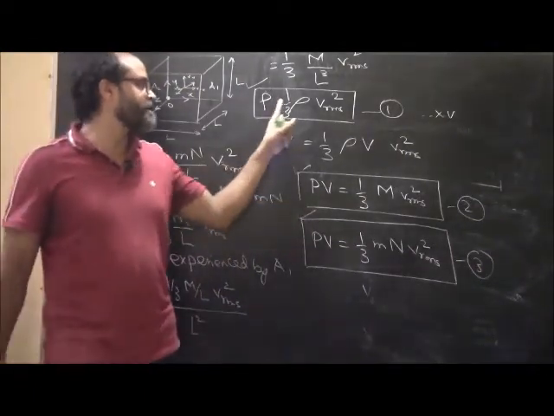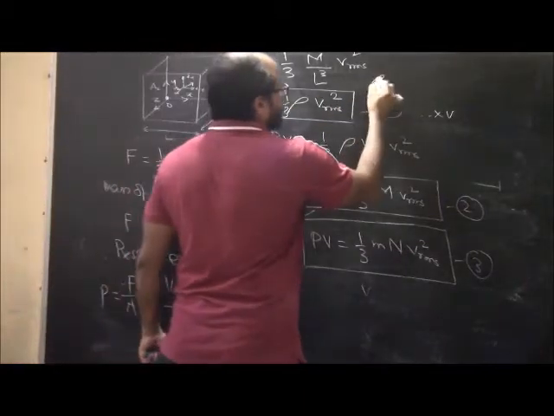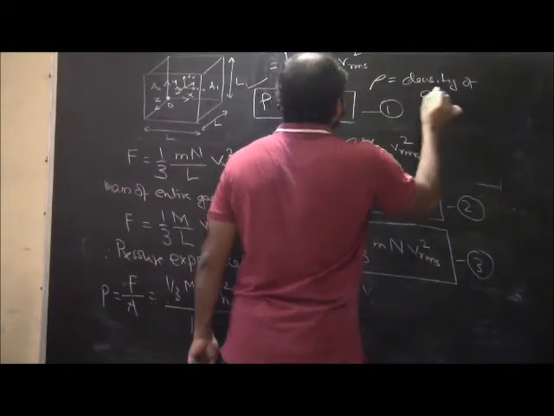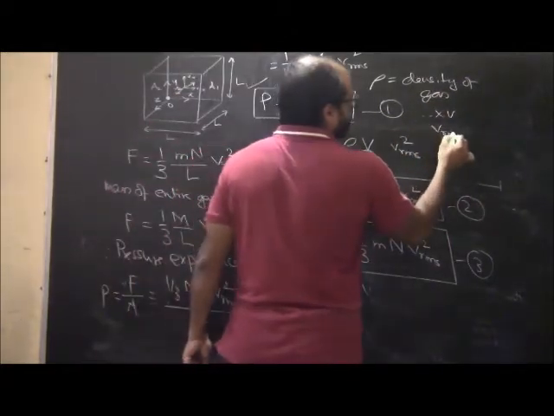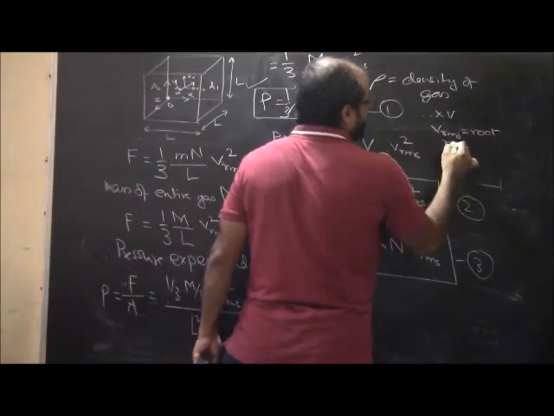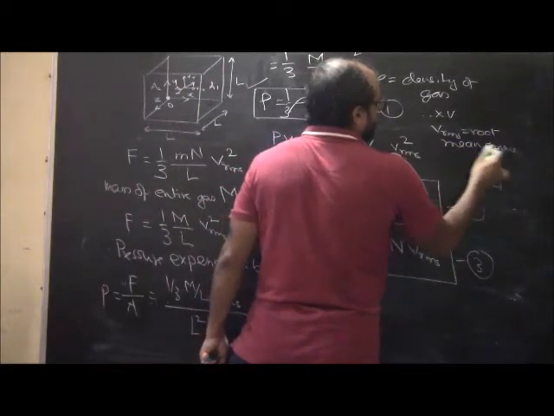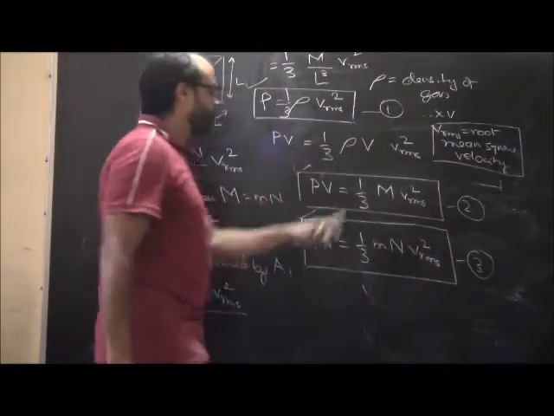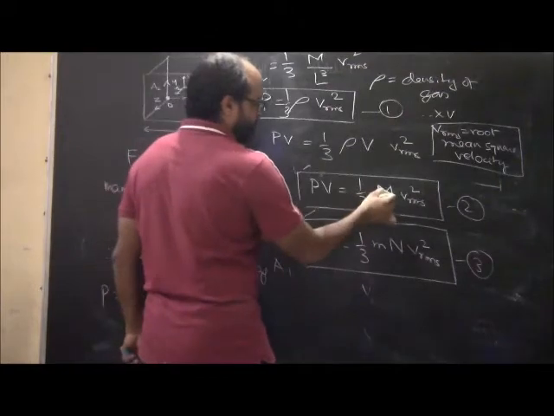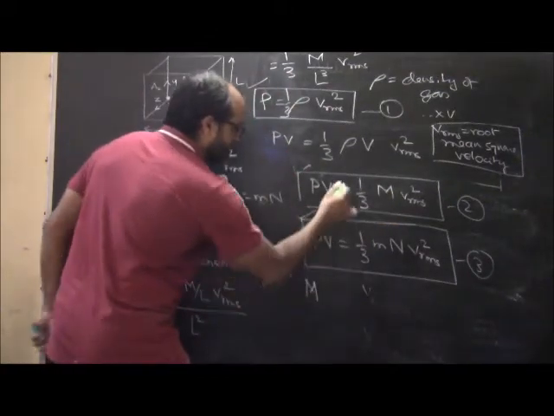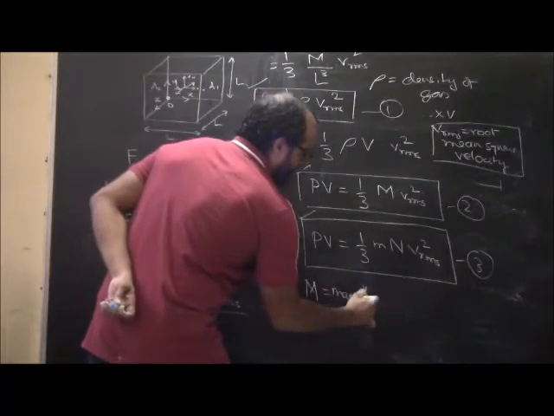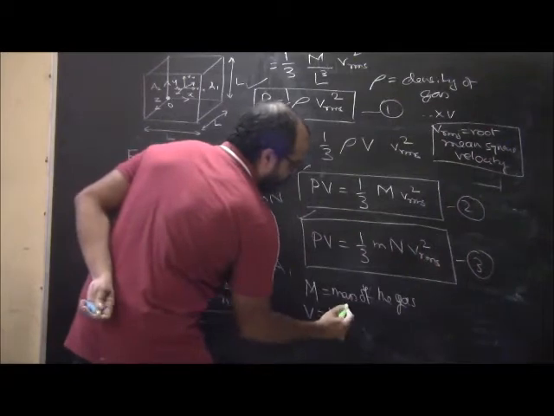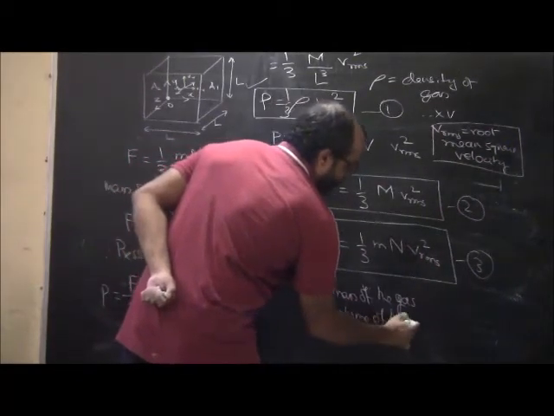Okay, so pressure of the gas is equal to, if we decode this, rho is basically the density of gas. Vrms is basically the root mean square velocity. Again, here also, if we decode this one, m is basically the mass of the gas, V is the volume of the gas.